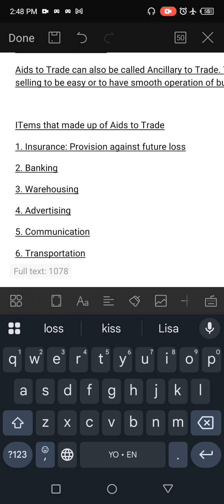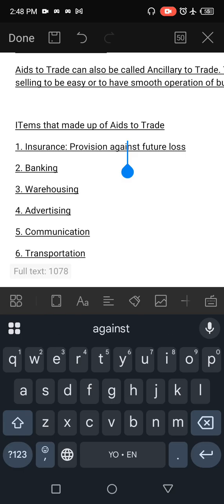Some people might have a business or company which might fail in the future. There might be a fire outbreak or theft. So to guard against that, they have to insure the business. That is why insurance is there, to ensure nothing stops the operation of that business in terms of any future loss, which might affect the smooth running of the business.